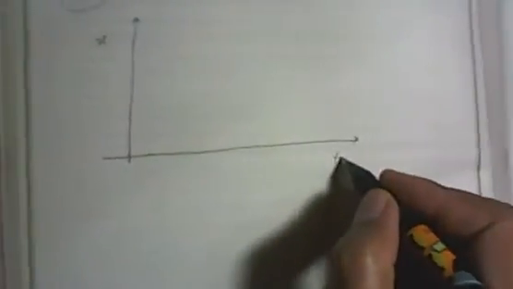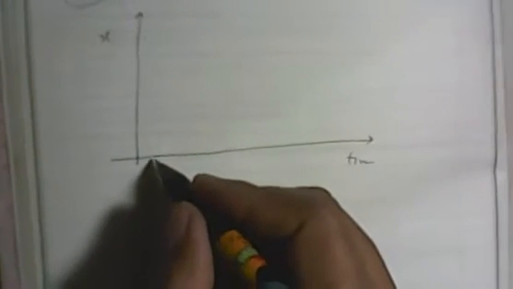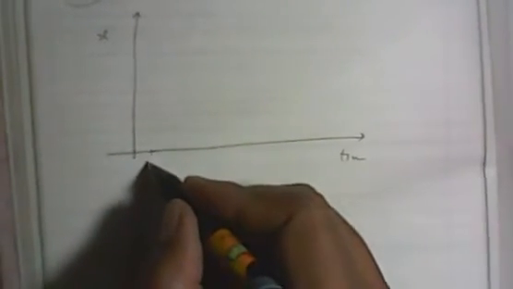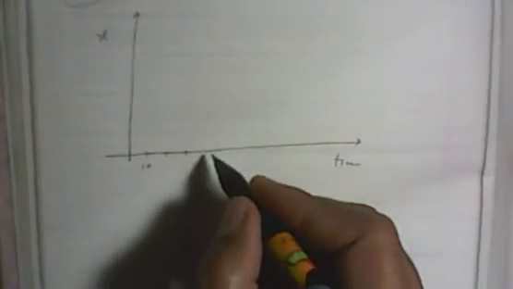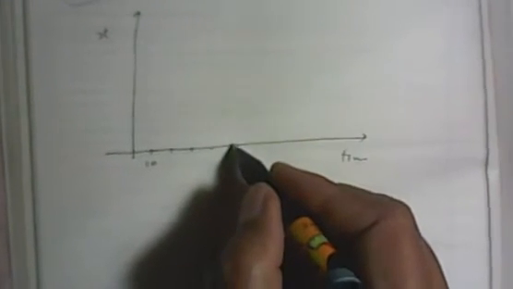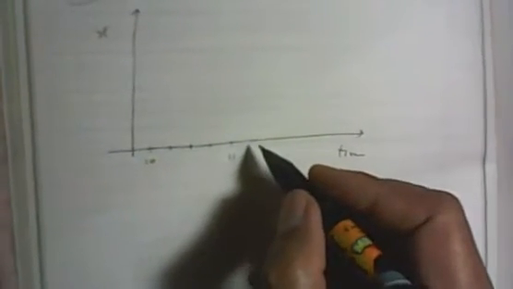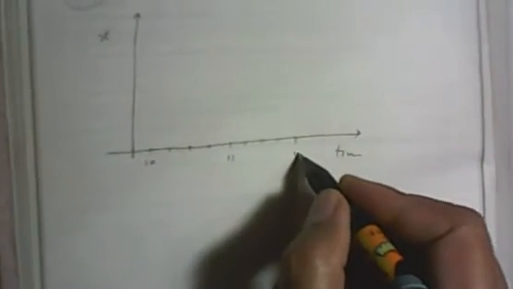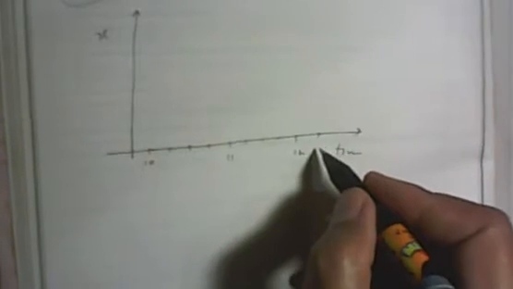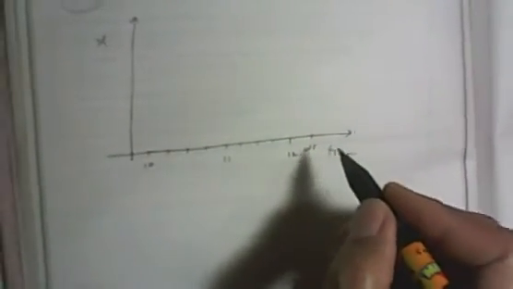The graph will be something like this. This is x, meaning position, and this is time. Here it is 10, and then 10:15, 10:30, 10:45, and 11. Then again 11:15, 30, 45, and 12, then 12:15. So we reached up to 12:15 only.